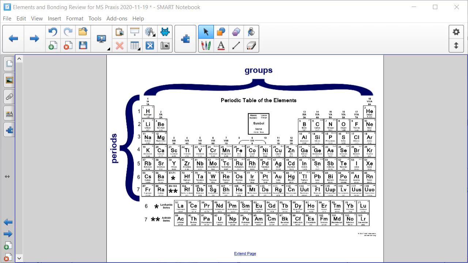Here's a visual depiction of the groups and periods on the periodic table. The periods are numbered from 1 to 7. It's the number of rows across. And remember, we get this repetitive pattern with each row. And then the groups are the vertical columns. So we have group 1, group 2, group 3, and over here we have group 16, group 17. There are 18 groups total in the periodic table.